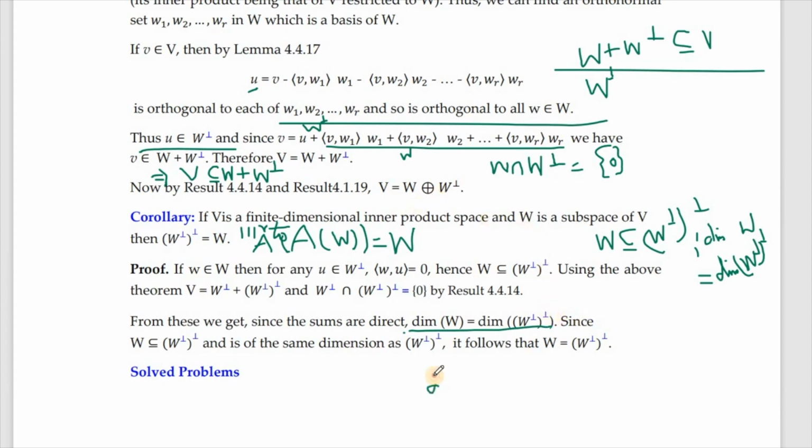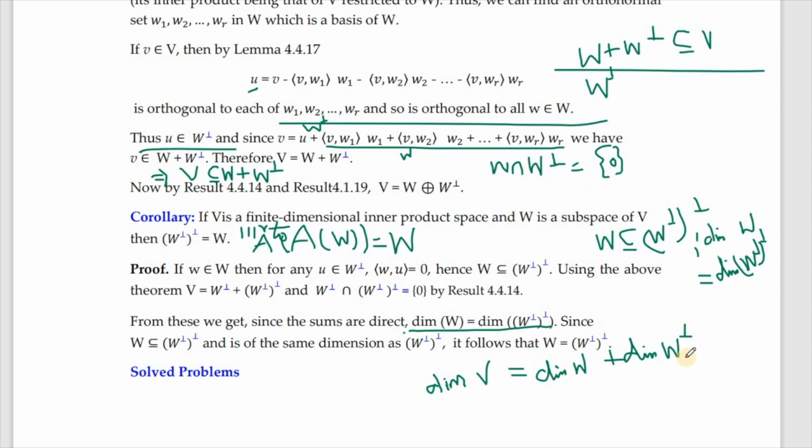Another way is this, that is dimension of V will be dimension of W plus dimension of W perpendicular minus dimension of W intersection W perpendicular. But we know that W intersection W perpendicular is singleton 0.